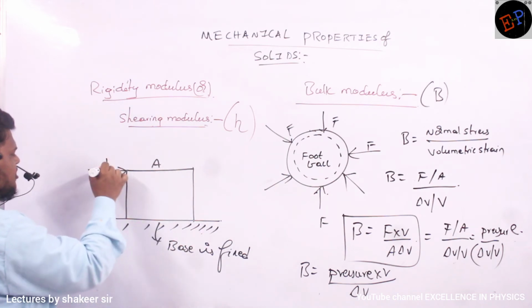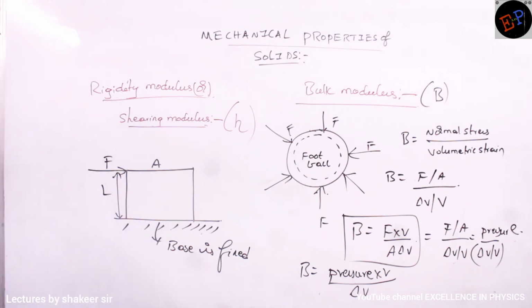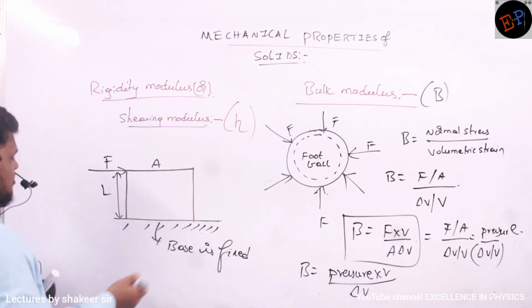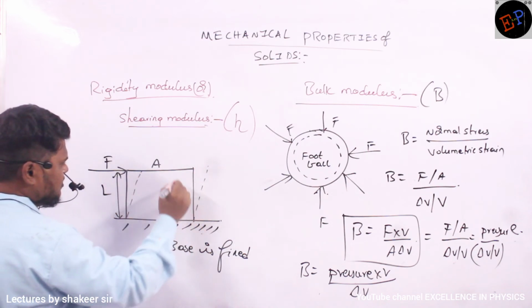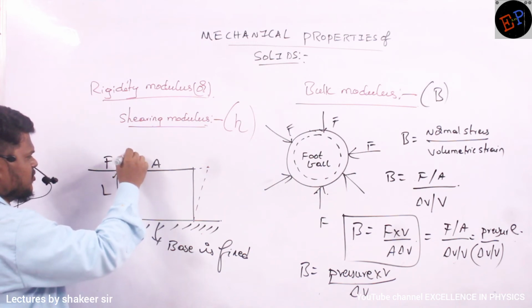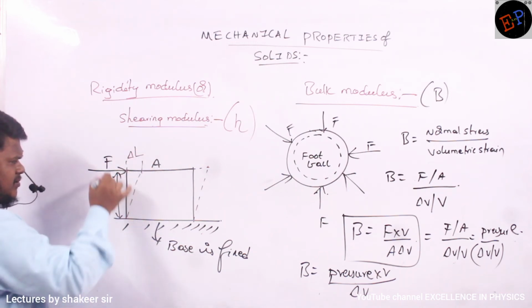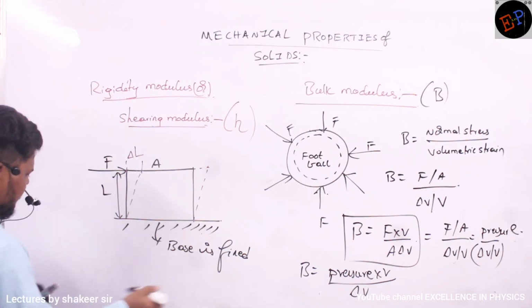We are applying a tangential force of F. Length of this side is L. Okay. Then if I apply force on the topmost surface, this shears, no, shearing will happen. Shearing means topmost surface moves by this much distance. So this distance moved is called delta L, and this perpendicular distance is called as L. Okay.